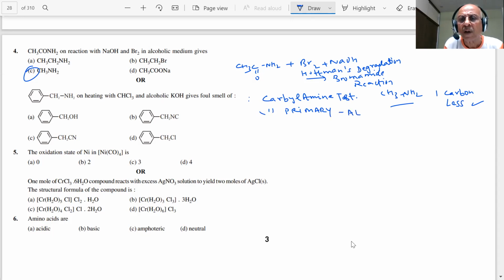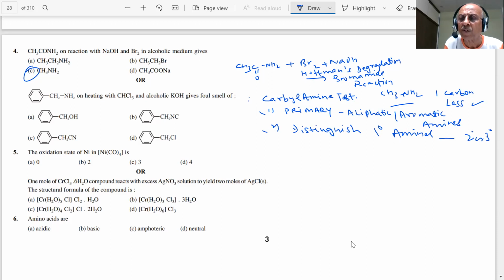It is used to distinguish one degree amines from 2 or 3 degree. We are aware that such a question will be there. What is the product coming then? The product is isocyanide, A. Foul smell.